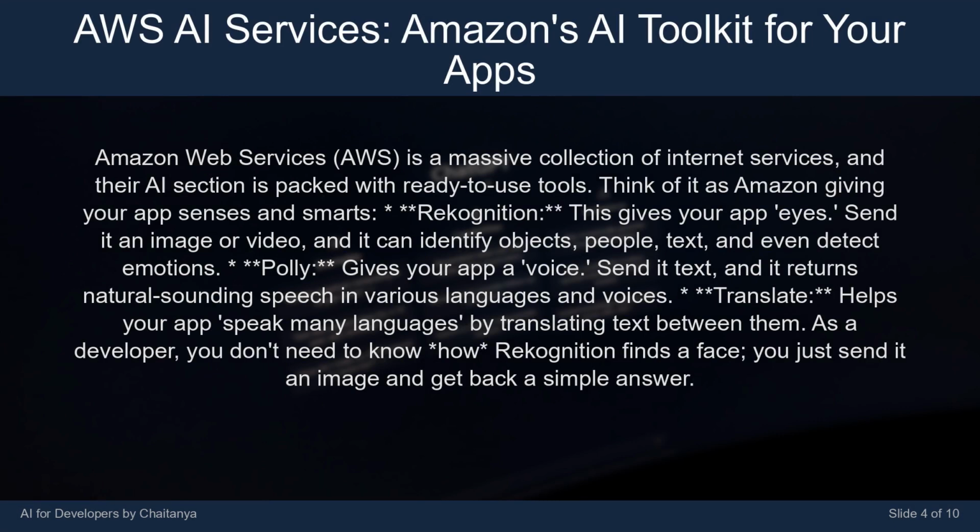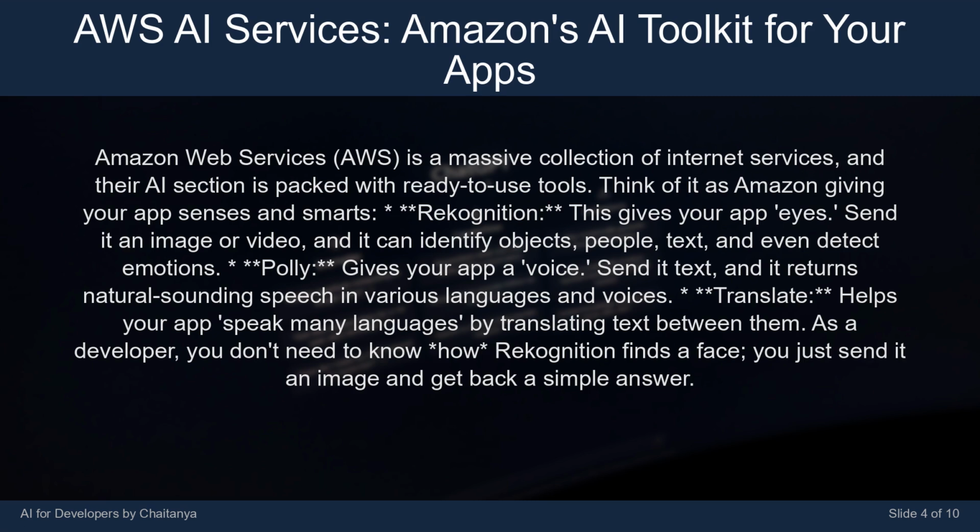Amazon Web Services, AWS, is a massive collection of internet services, and their AI section is packed with ready-to-use tools. Think of it as Amazon giving your app senses and smarts. Rekognition. This gives your app eyes. Send it an image or video, and it can identify objects, people, text, and even detect emotions.